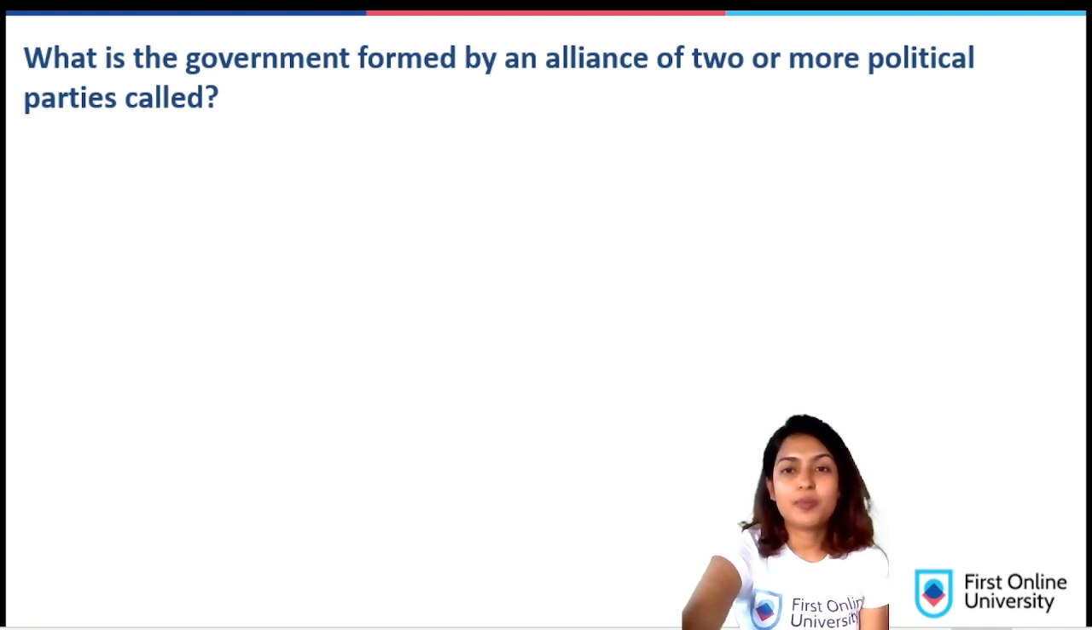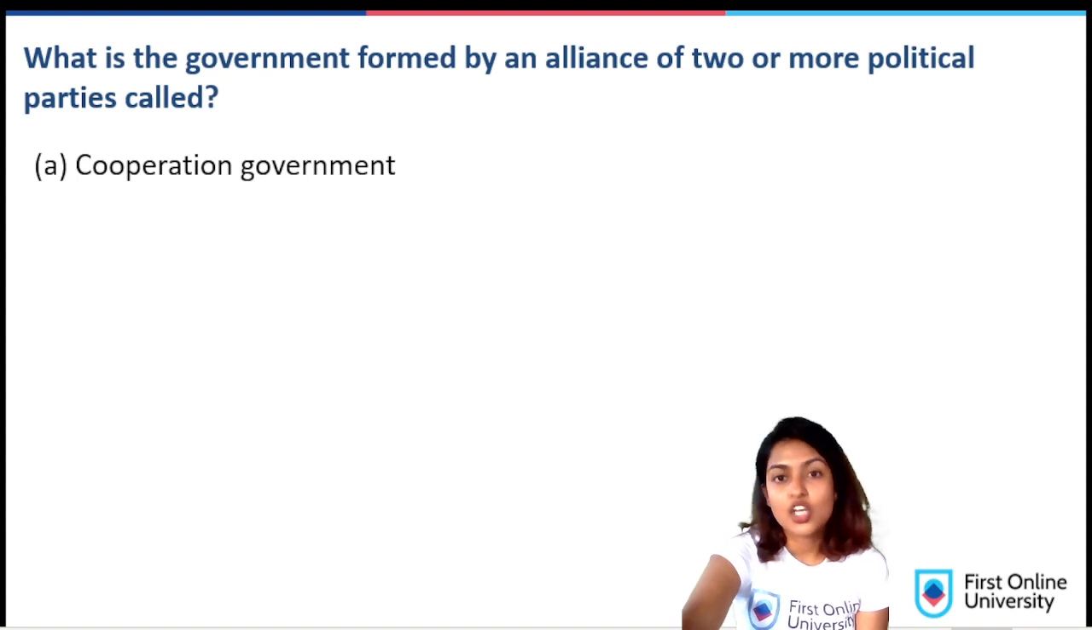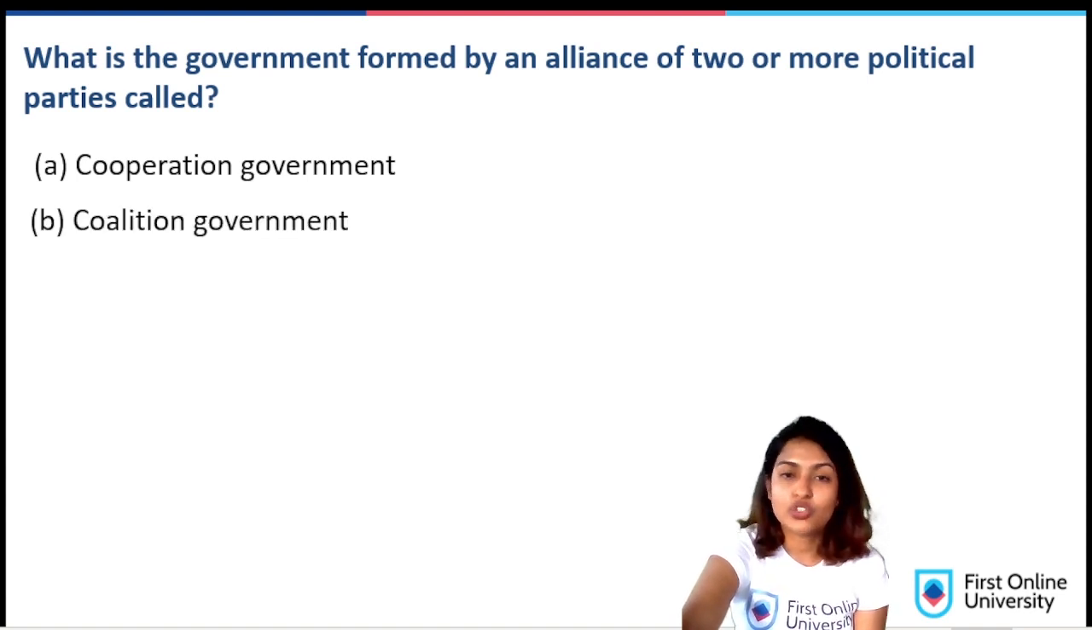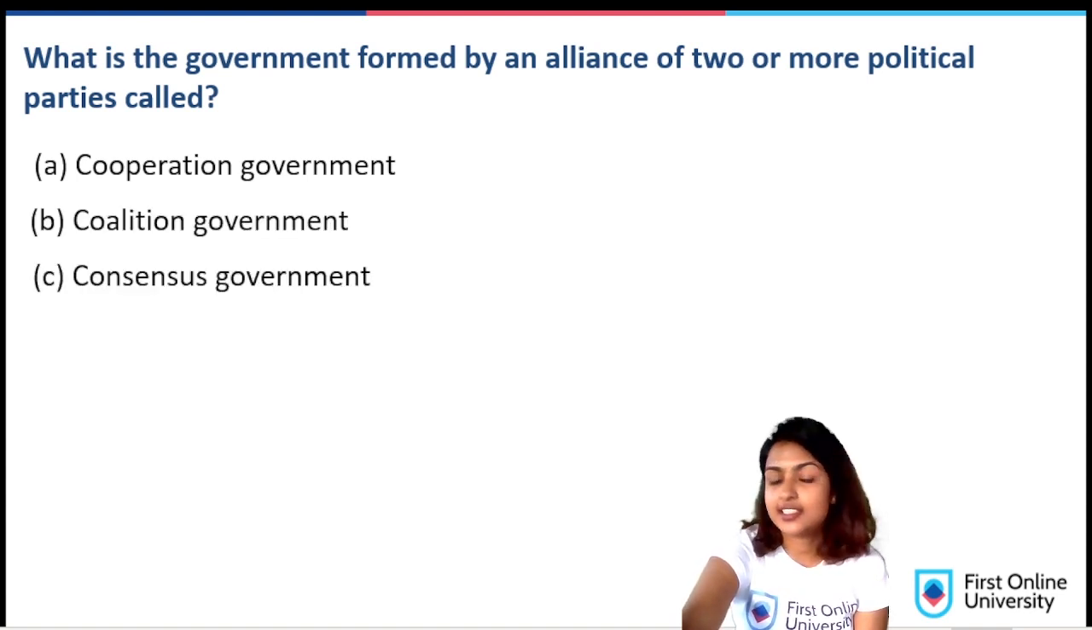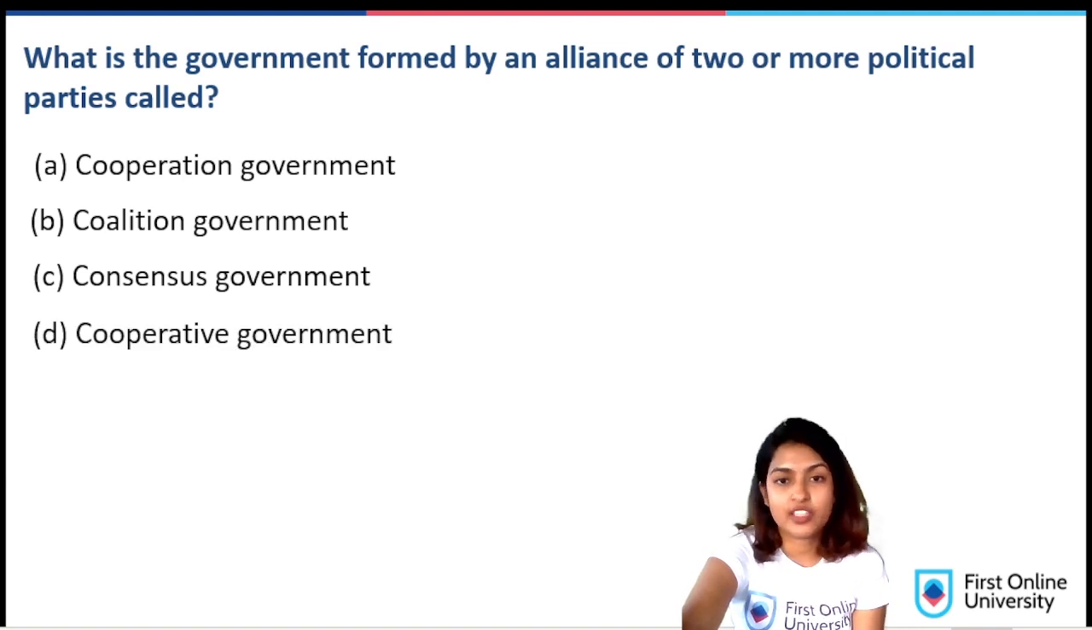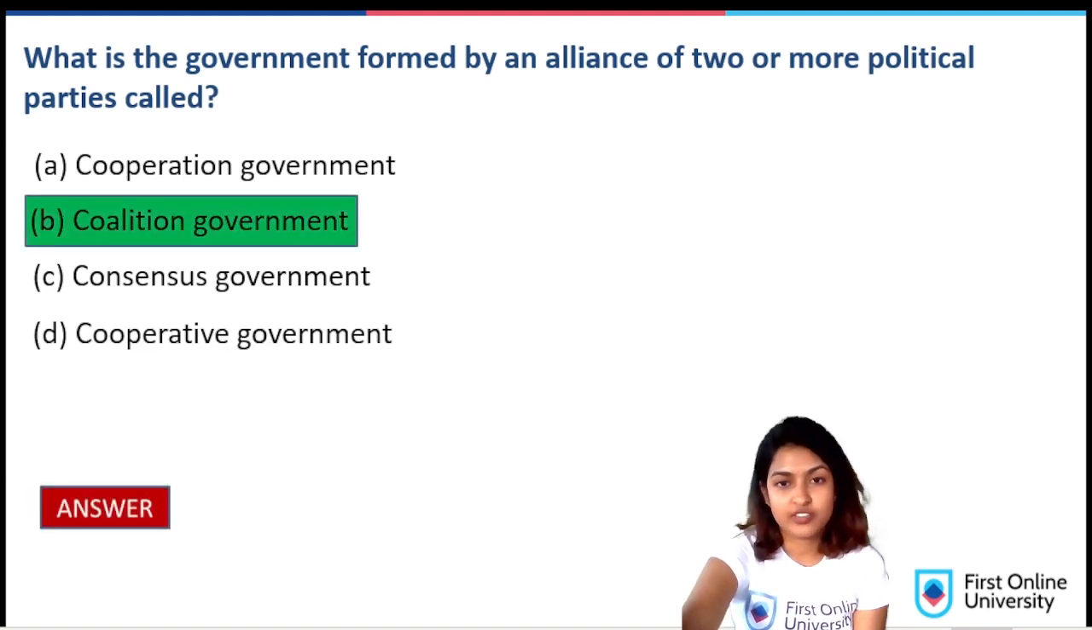What is the government formed by an alliance of two or more political parties called? A. Cooperation government, B. Coalition government, C. Consensus government, D. Cooperative government. It is B. Coalition government.